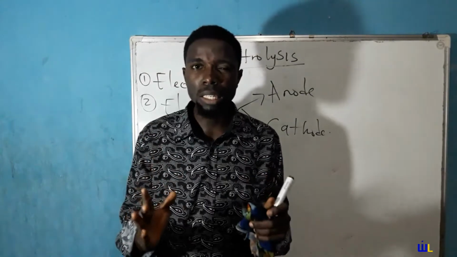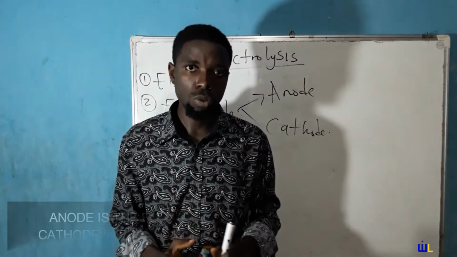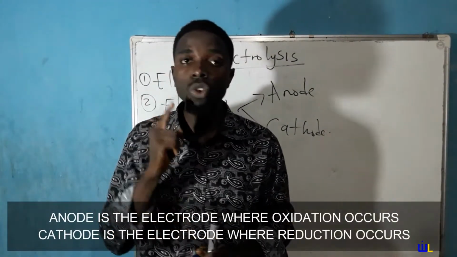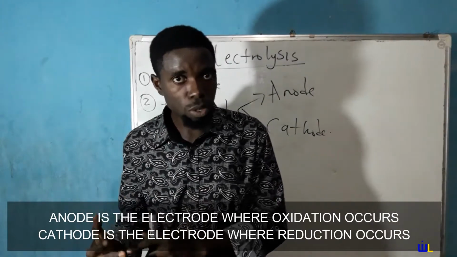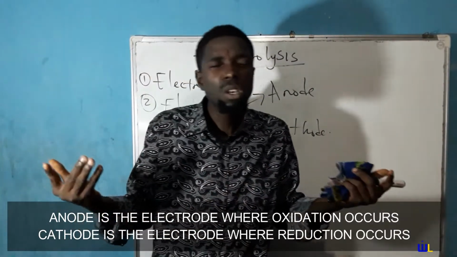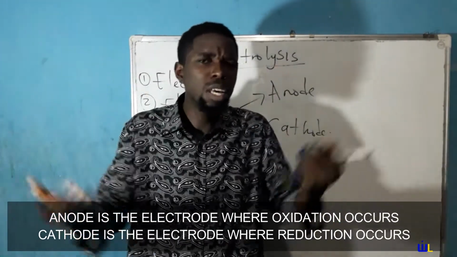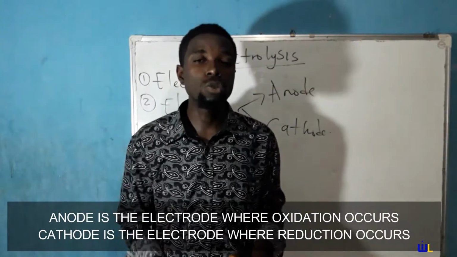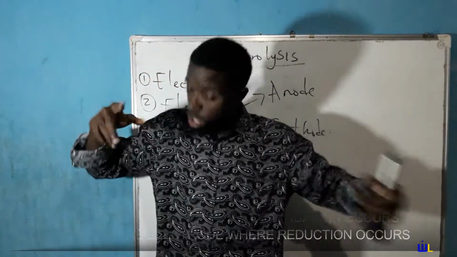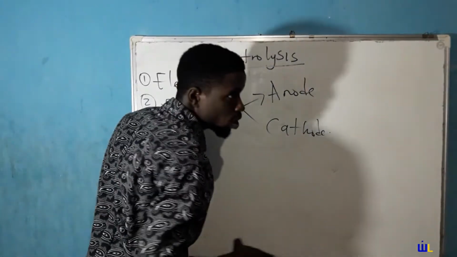So, with that said, what is an anode? An anode is an electrode where oxidation occurs, while the cathode is an electrode where reduction occurs. So you could use the term anodic oxidation, cathodic reduction to keep it in your head. Somehow you can keep that in your head. So have this in mind: anodic oxidation, cathodic reduction. Okay, let's move on. So anodic oxidation, cathodic reduction.